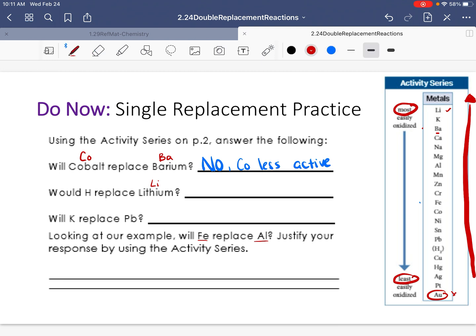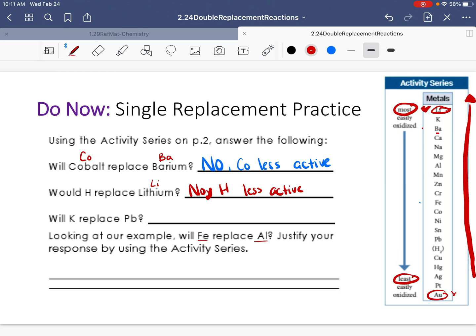So let's look at the second one. Will hydrogen replace lithium? So I'm currently with lithium. Lithium, guys, is our most active metal. There is nothing above lithium, so that should quickly tell you no. Nothing is replacing lithium. No. Hydrogen is less active. Everything is less active, actually. So nothing replaces lithium.